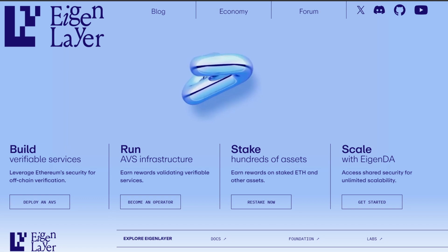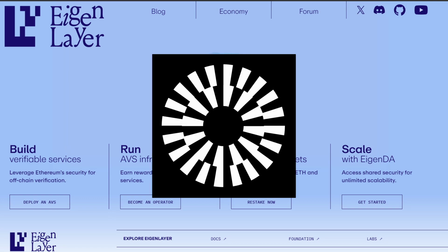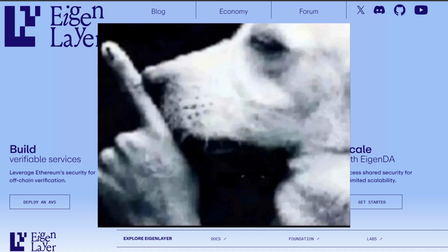What? Some of your favorite projects use EigenLayer right now. For example, Mantle, MegaETH, and ZK Sync. Anyway, that's enough yapping. Let's get to the explanation.